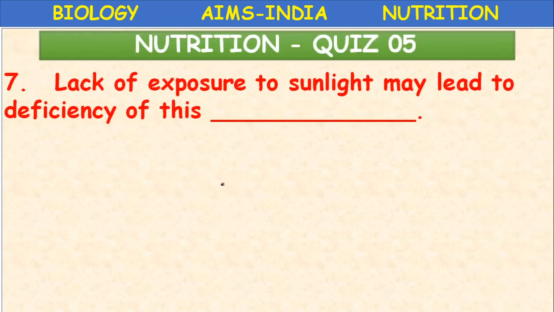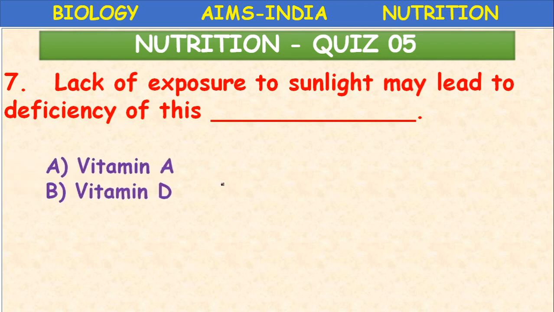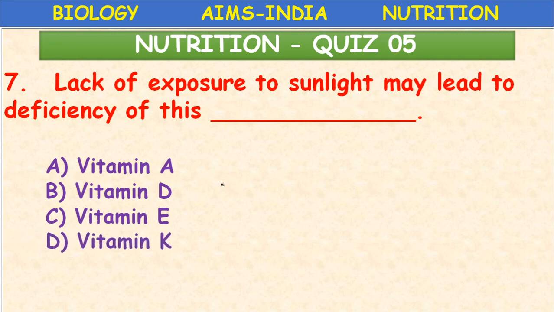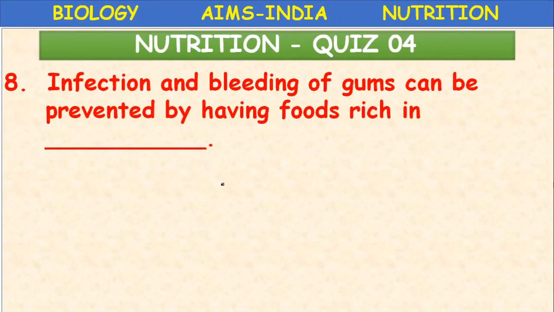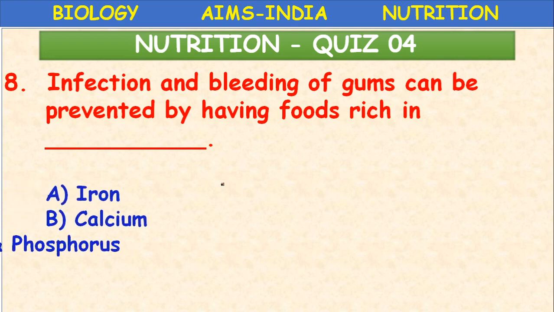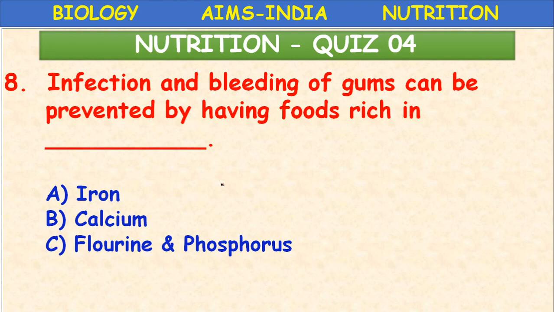Lack of exposure to sunlight may lead to deficiency of this vitamin. Vitamin A, vitamin D, vitamin E, vitamin K. Which vitamin, children? Vitamin D. Infection and bleeding of gums can be prevented by having foods rich in iron, calcium, fluorine and phosphorus. Last one is vitamin C. Which is the correct one? Bleeding of gums. Vitamin C.